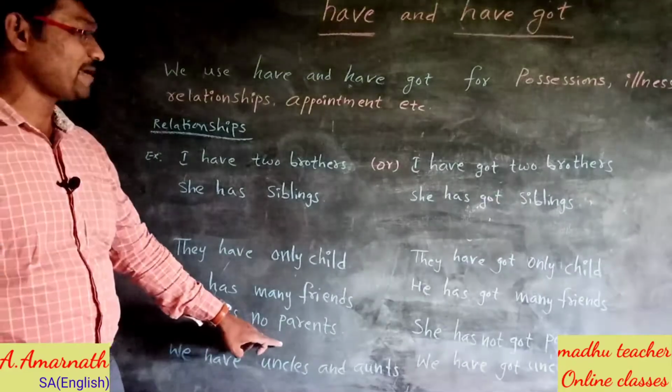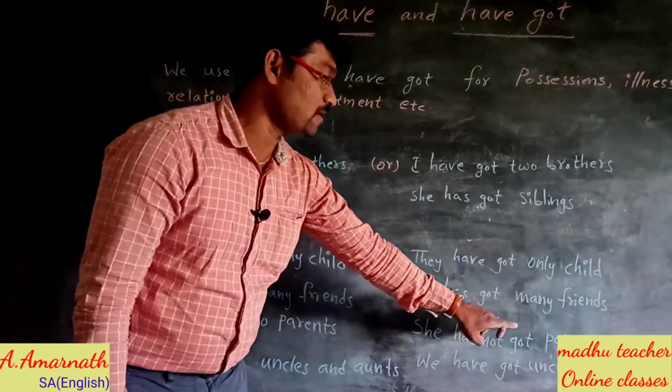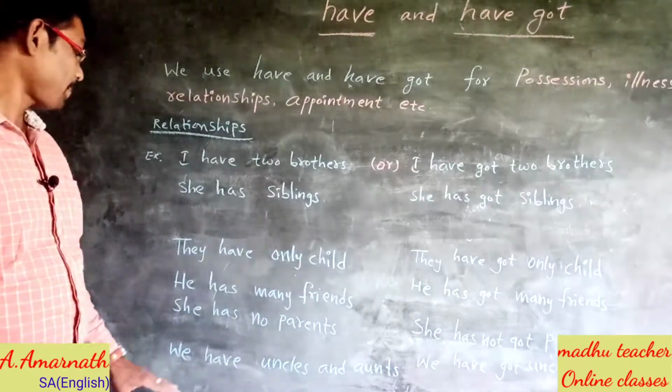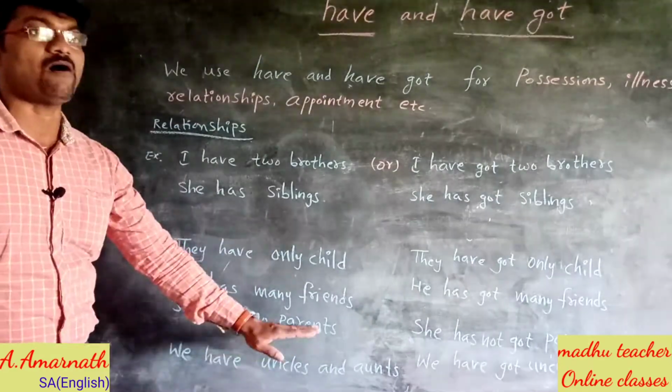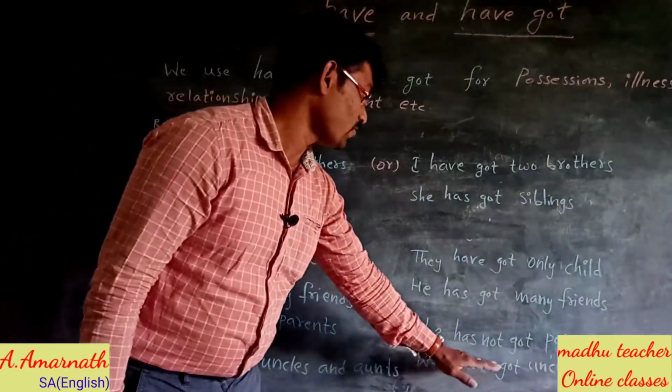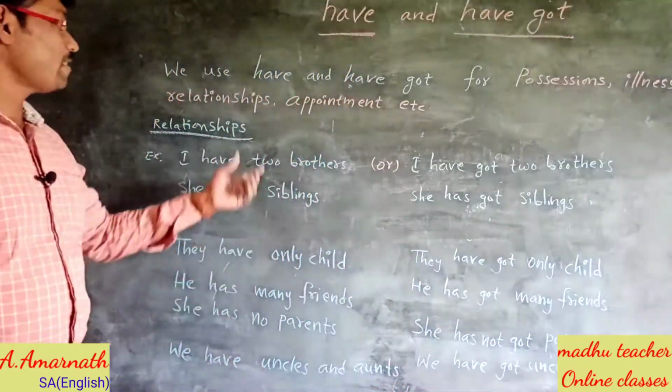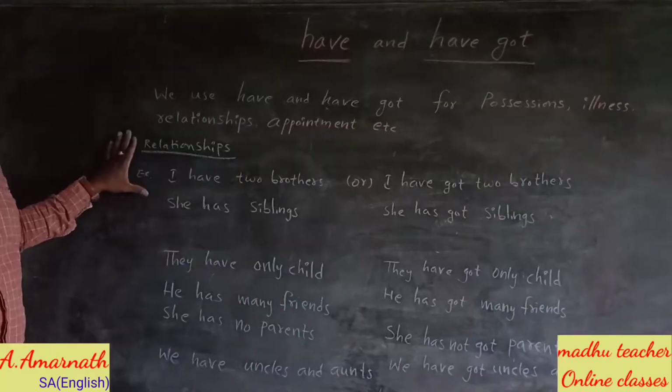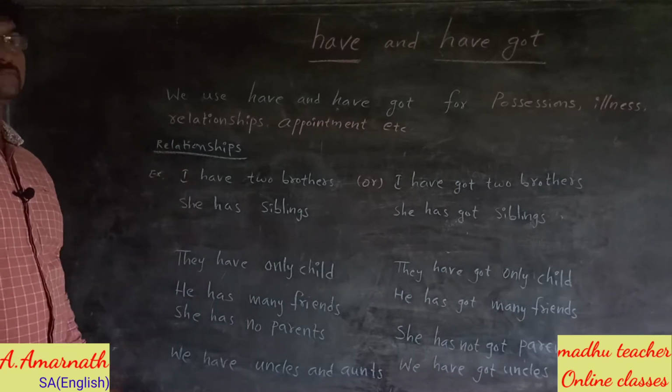She has no parents. She hasn't got parents. We have uncles and aunts. We have got uncles and aunts. All these sentences talk about relationships.